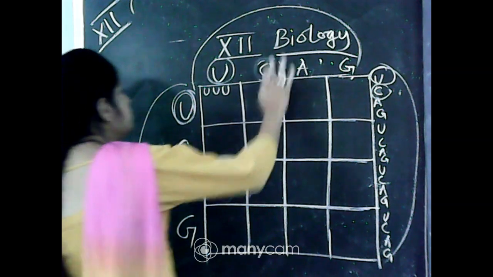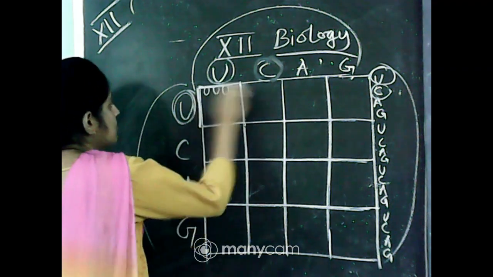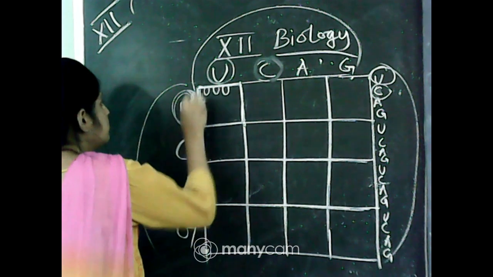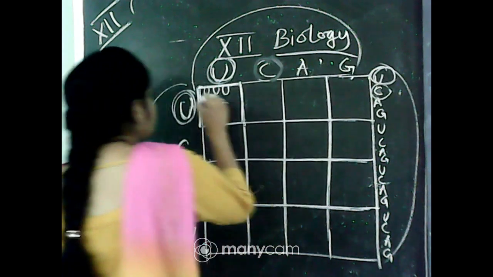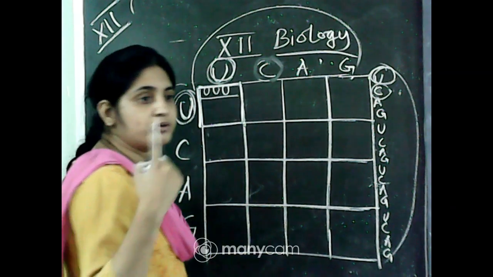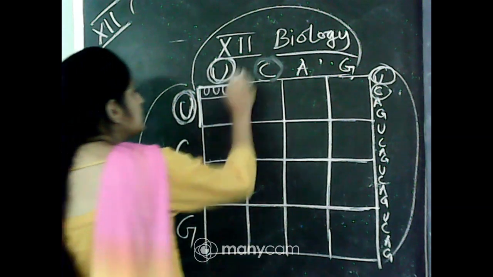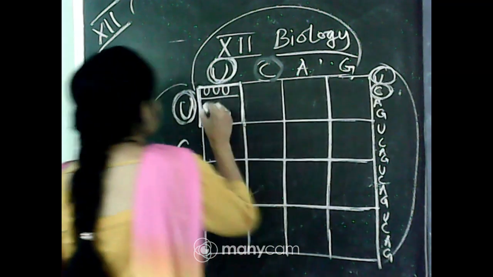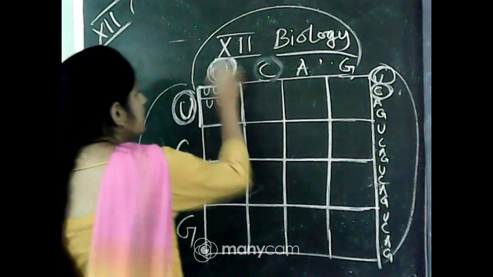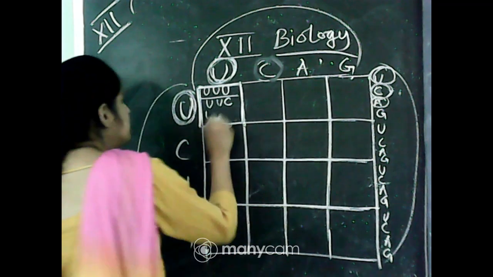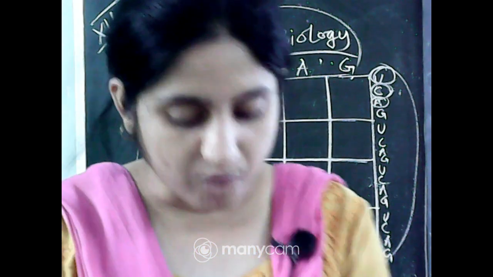When you take only one box, okay? When you work on that box, first position U, second position U, third position U. So the first genetic code is UUU. Next, first position U, second position U, third position C. Okay, so the second genetic code will be UUC. Next UUA. Okay, so in this manner you can form the genetic code and make the checkerboard.